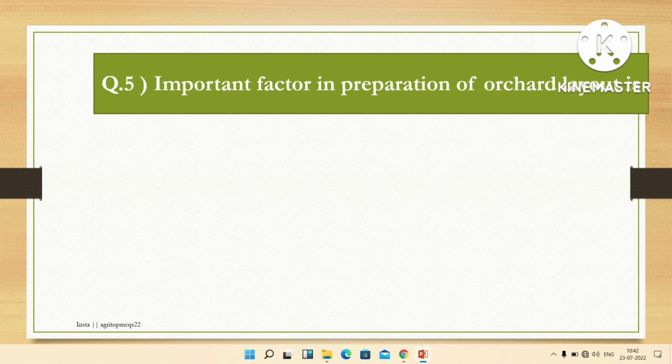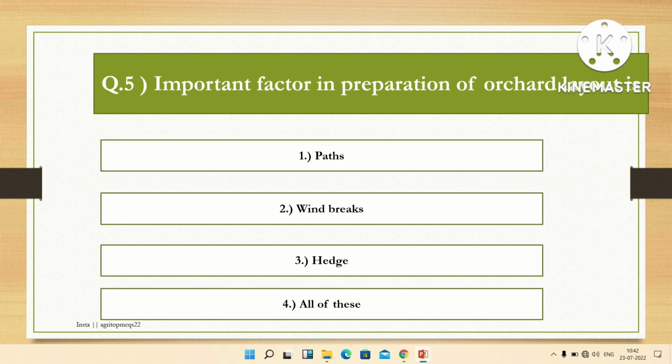The next question is, important factor in preparation of orchard layout is. Options are paths, windbreaks, hedges, and all of these. The right answer is all of these. Important factors in preparation of orchard layout are paths, windbreaks and hedges. Hedges are the plants which are planted in the border of the field for protection.